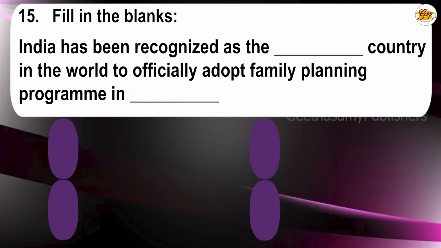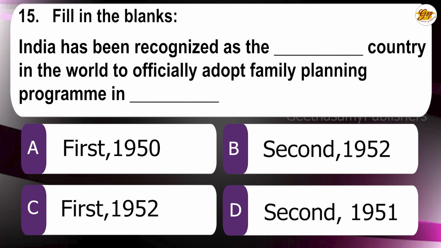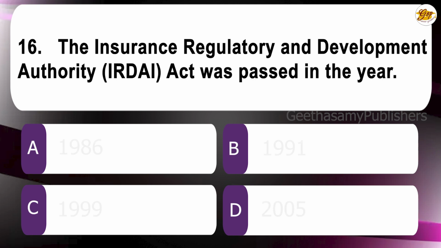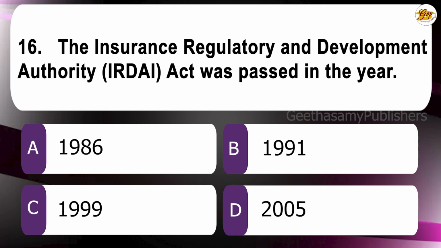15th question. Fill in the blanks. India has been recognized as the dash country in the world to officially adopt a family planning program in dash. A. First, 1950, B. Second, 1952, C. First, 1952, D. Second, 1951. The correct answer is C. First, 1952. 16th question. The Insurance Regulatory and Development Authority, IRDA, Act was passed in the year: A. 1986, B. 1991, C. 1999, D. 2005. The correct answer is C.